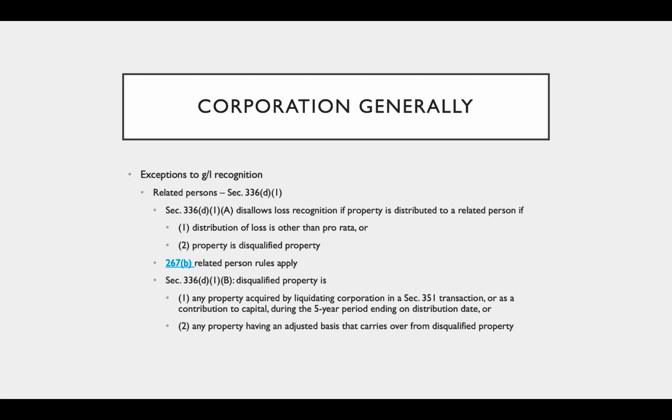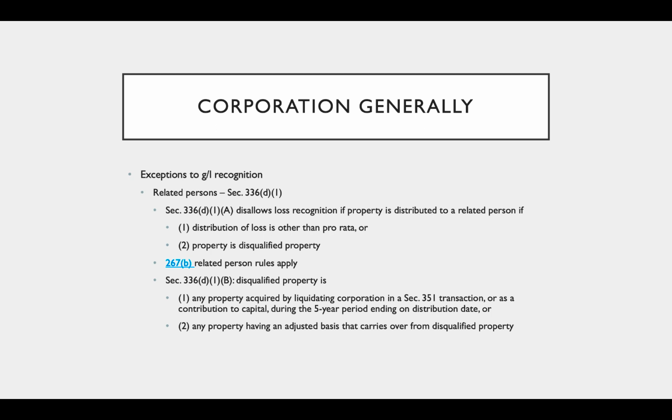If I have a 60% shareholder and a 40% shareholder, and I'm distributing all my assets, and I have one loss asset, and I distribute it 100% to the 40% shareholder and none to the 60% shareholder, that is not pro rata. So 336(d)(1)(A) would disallow that loss because it was distributed to a related person, if, one, the distribution is other than pro rata, or two, it's disqualified property.